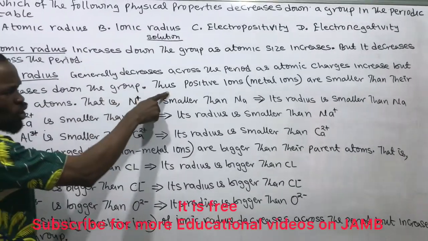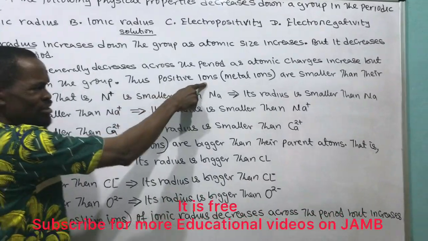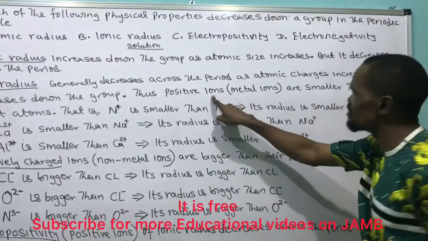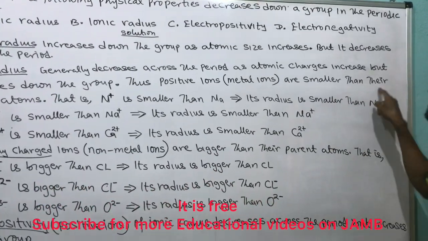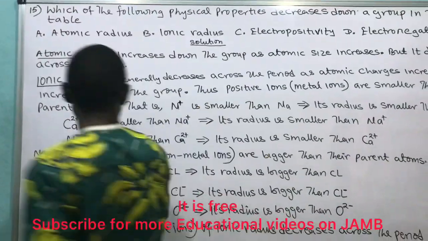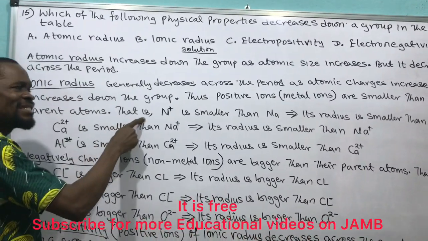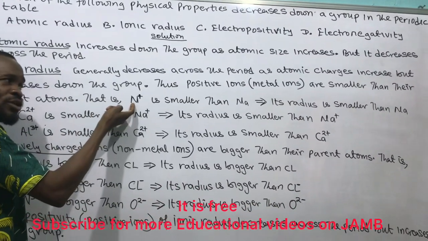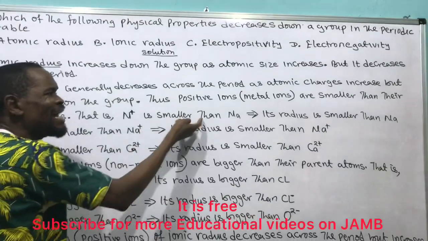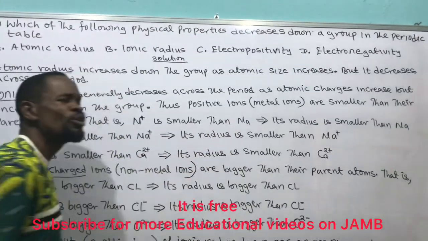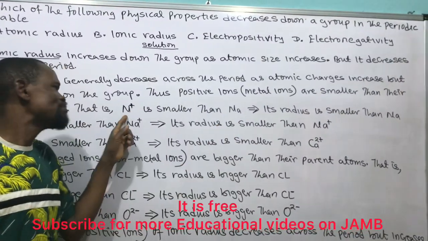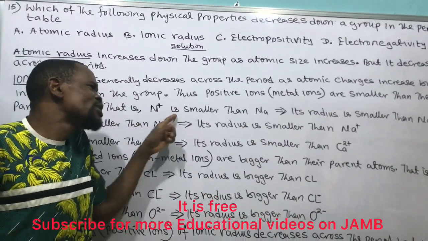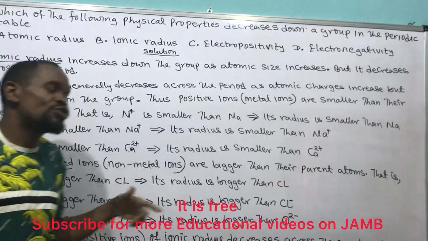Then let us consider positive ions, that is, metal ions. Metal ions are smaller than their parent atom. What does it mean? That is, sodium ion is smaller than the normal sodium element, the neutral sodium.